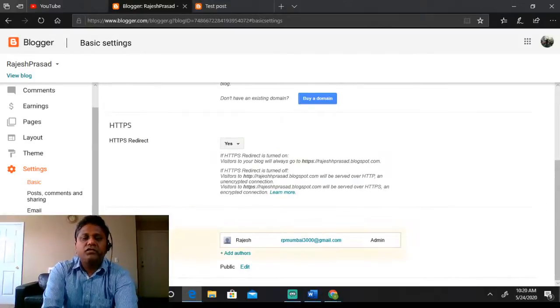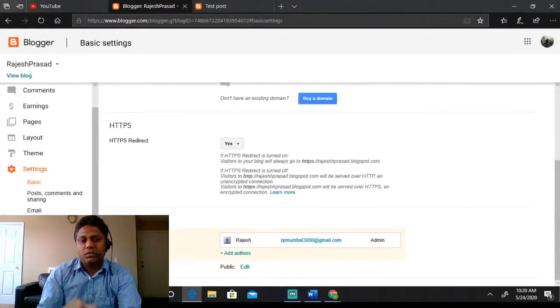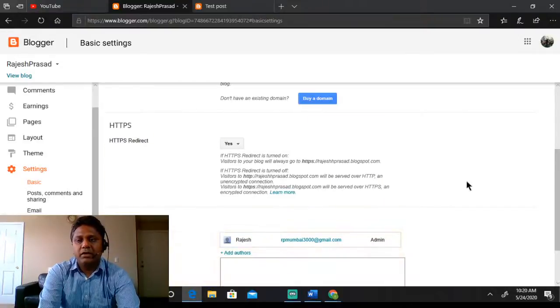Permissions. So let's say you want to collaborate with someone and you want to give permissions to another person to write some posts or blogs or update some contents on the website. You can add that person here, and you can give the respective rights to him. You can make him admin or author. Let's see what our options are there.